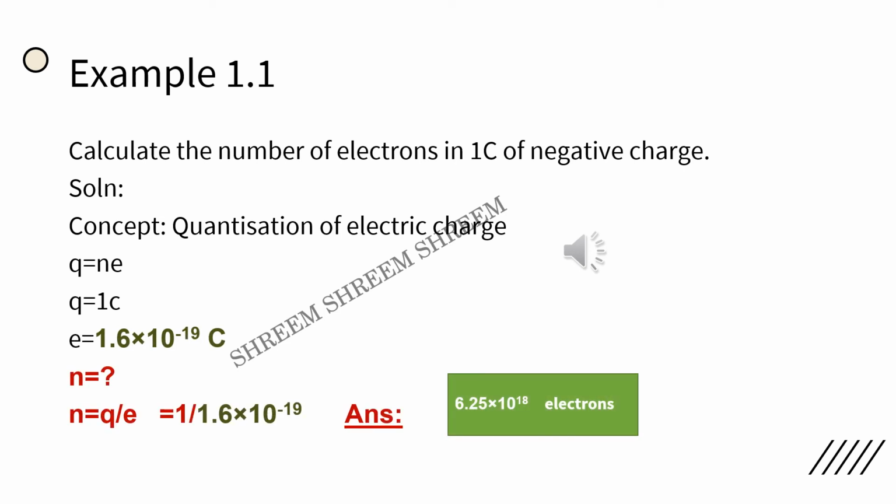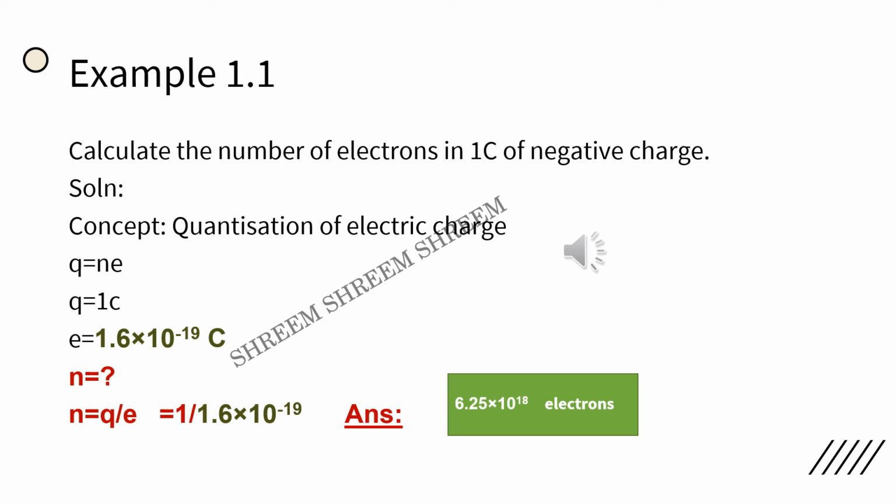Example 1.1. What is the question there? Calculate the number of electrons in 1 coulomb of negative charge. It is based on the concept of quantization of electric charge. What is the formula for quantization of electric charge? Q equals ne. The value of Q is given in the question as 1 coulomb, and we know the value of e as 1.6 into 10 raised to minus 19 coulomb.